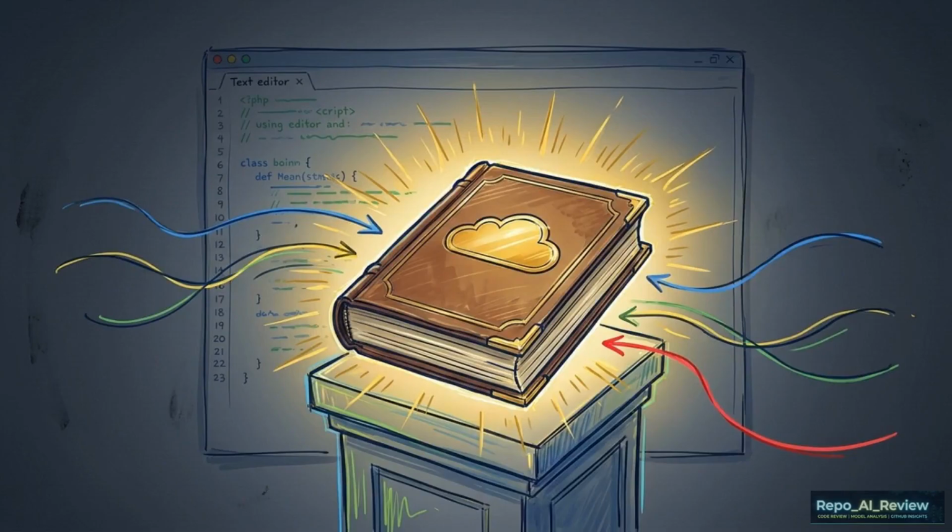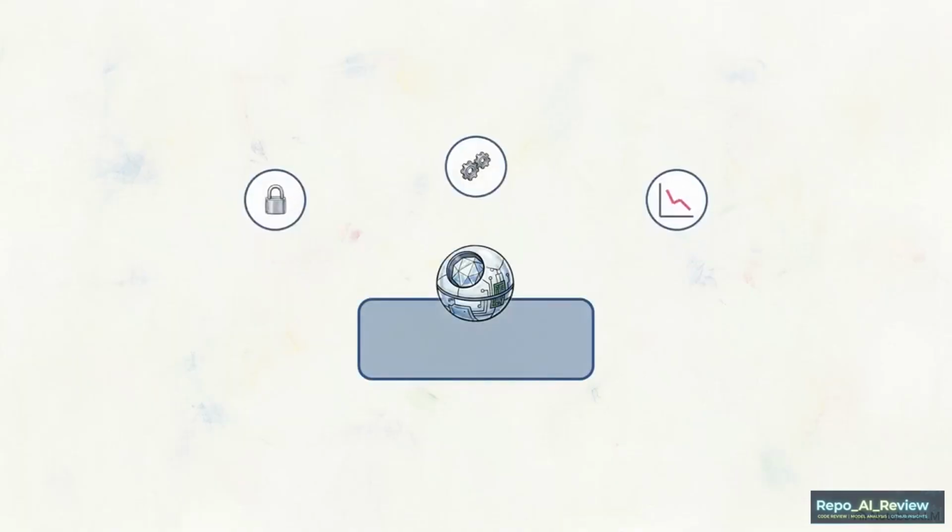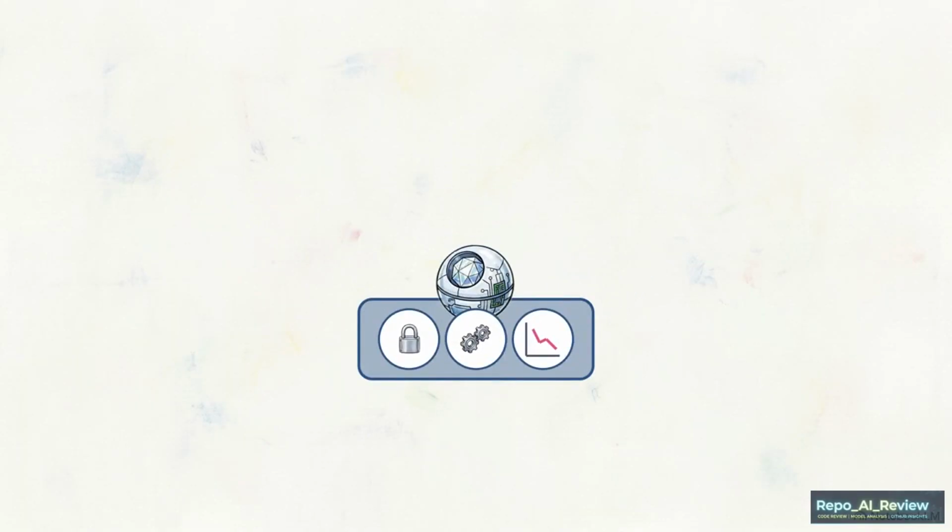By combining these basics and recipes, the AI is equipped with a set of authoritative playbooks rather than just a code editor. The most significant innovation in this repository is the hard-coded integration of the Google Cloud well-architected framework. Core principles of security and reliability lock directly into the AI's logic.